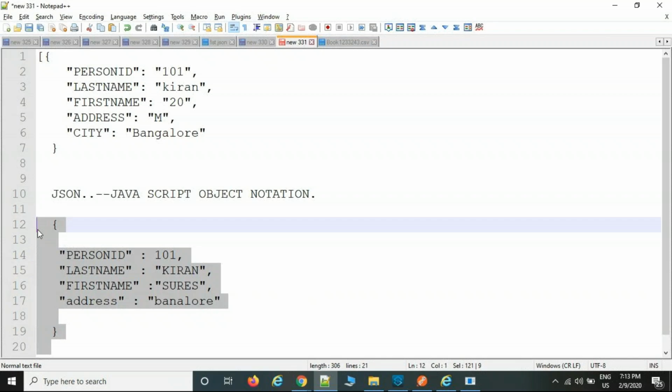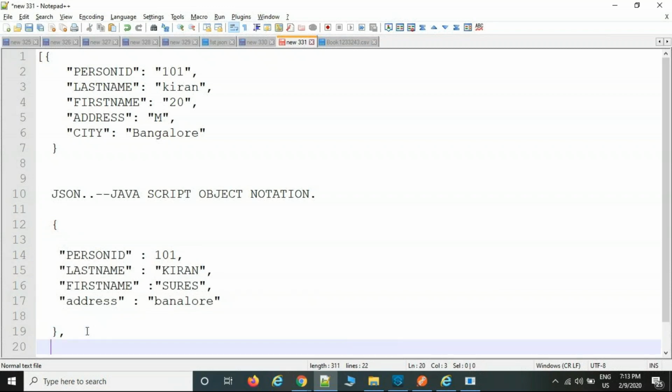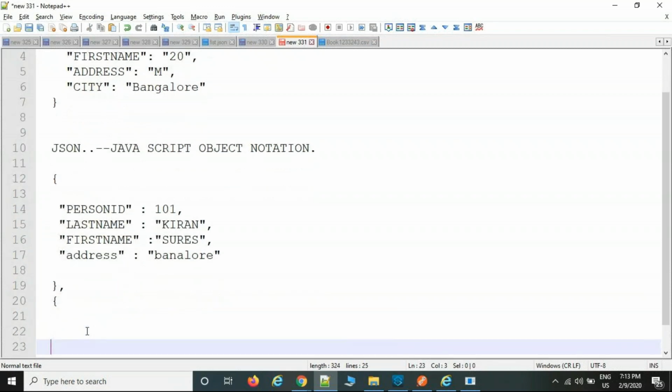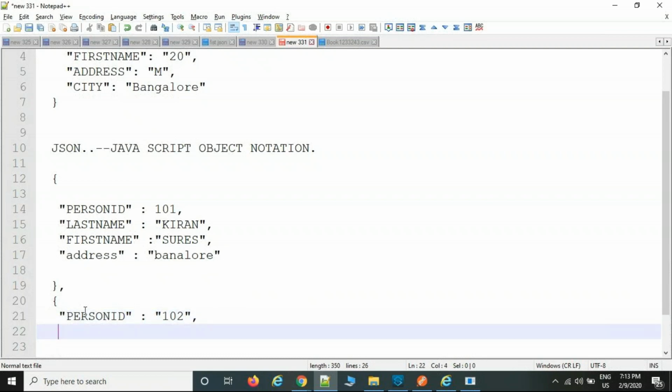If we have more than one set, then again a comma, then start with the curly bracket and end with the curly bracket. Within the curly bracket, again we need to pass keys constant, right? Then personID, again capital letter, and something like 101. If you have another person, lastName, something, anything, like this we need to pass. If there is no next element, no need to add any comma.